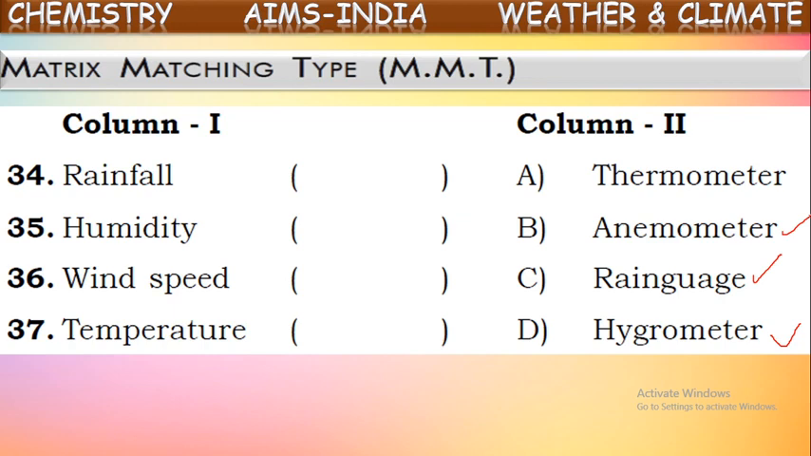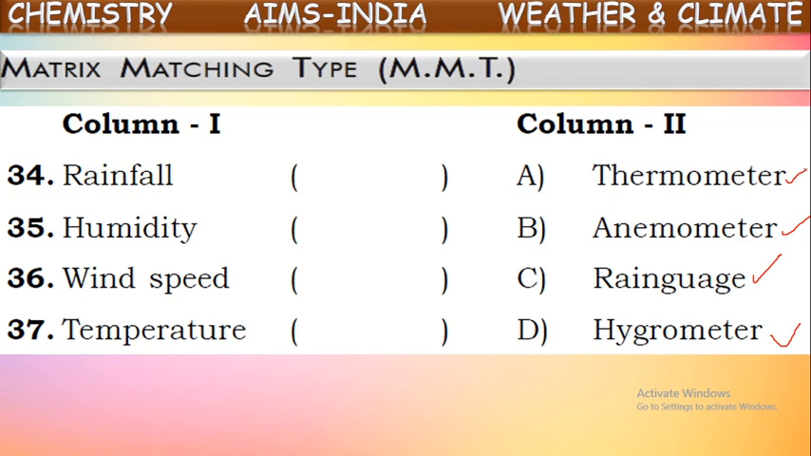Okay, next one, temperature. What is the instrument used for measuring temperature? That is the thermometer. Generally, we use a mercury thermometer for measuring temperature. For normal body temperature measuring, we use a thermometer that is called a simple thermometer. And for measuring the maximum and minimum temperature of a particular place, we use a specially designed thermometer which is called a maximum minimum thermometer, MMT it is called. Anyhow, a thermometer is used for measuring temperature.